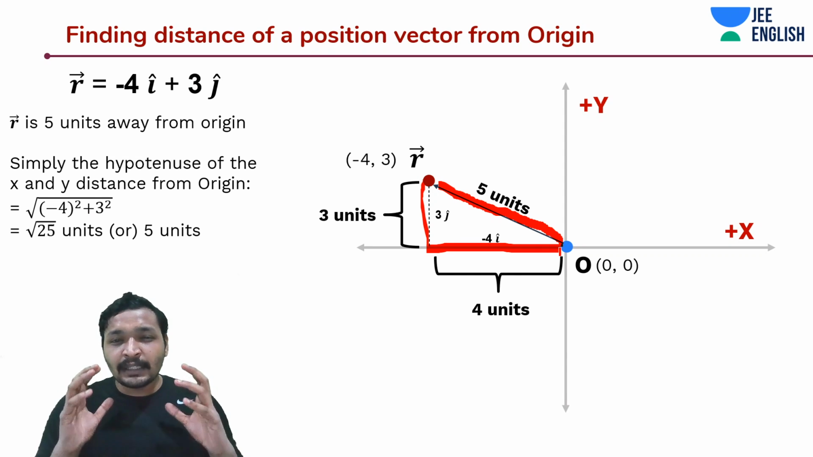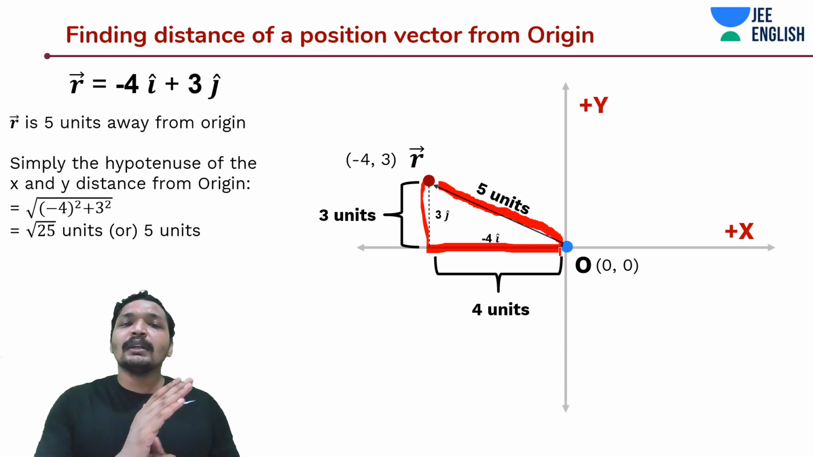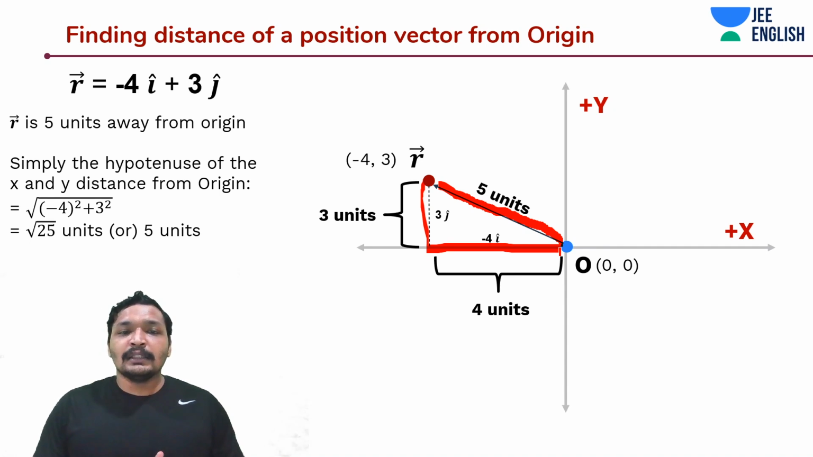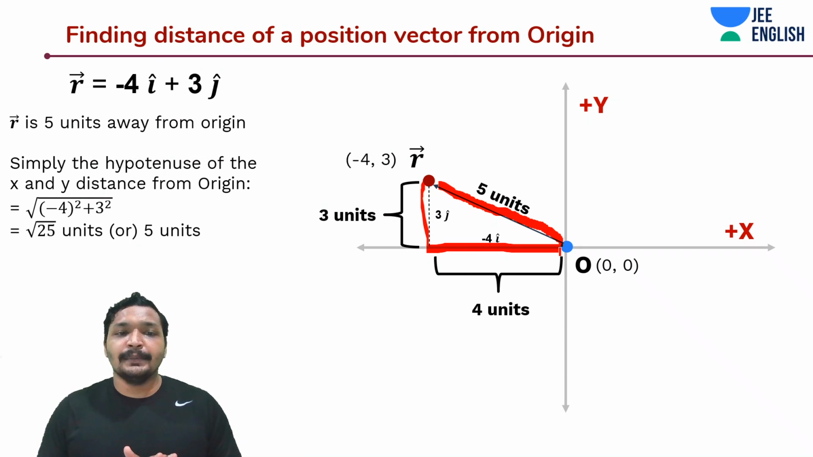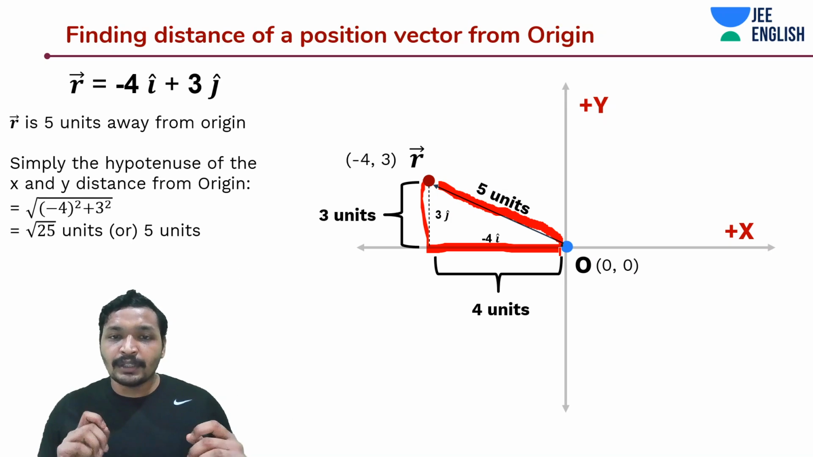So that specifically tells me the direction to travel to get to that point. And that's why we say it has a direction. That's the significance of using i cap and j cap, so that I can exactly represent the direction. And we have seen how to find the distance between origin and R.